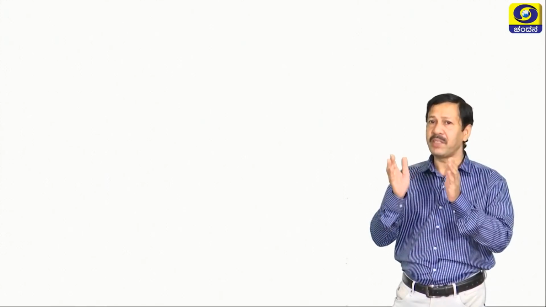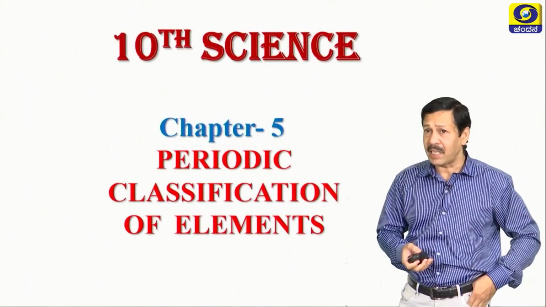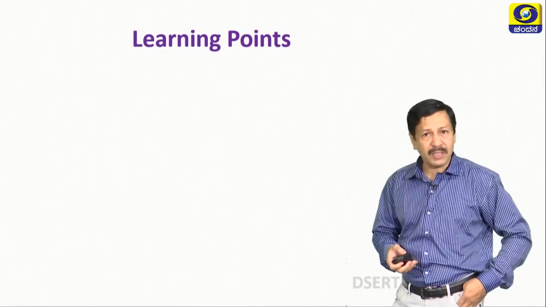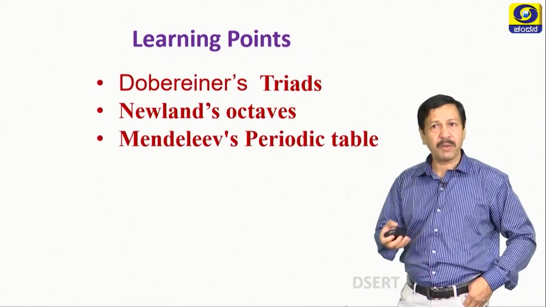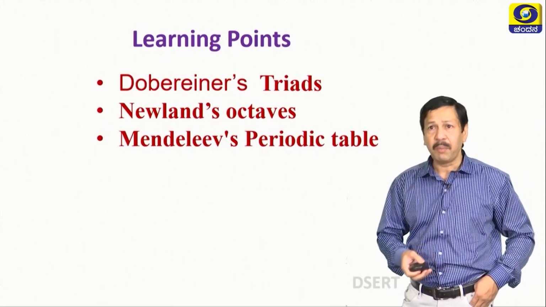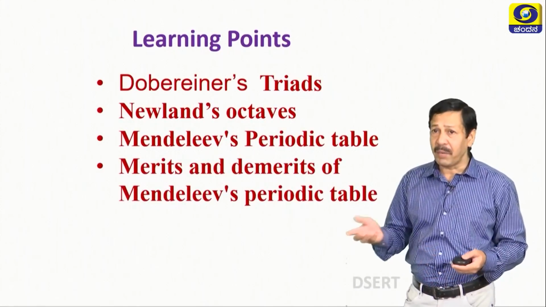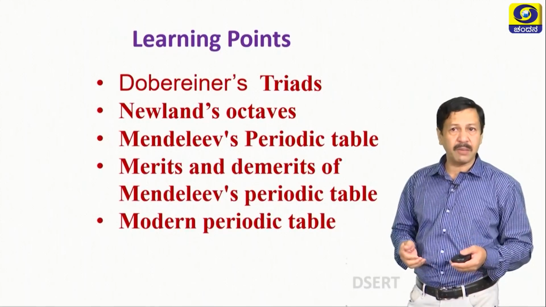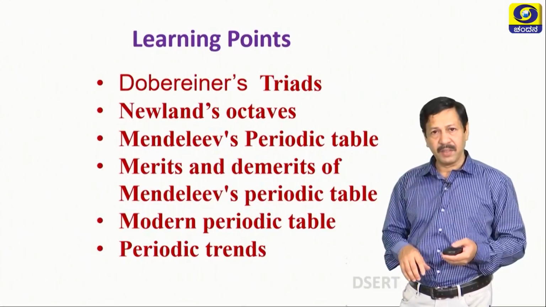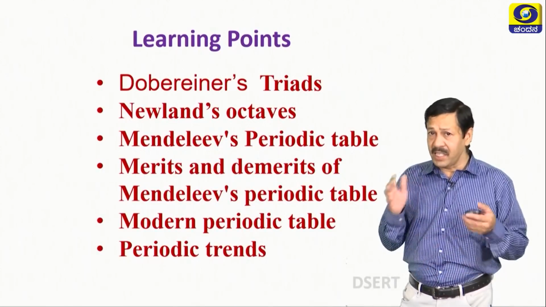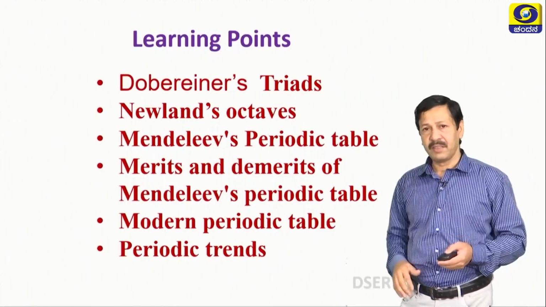In this session, you are going to learn a very important chapter, a very small chapter, but it is the basis of entire chemistry, that is periodic classification of elements. The learning points are: the first point, Dobereiner's triads, Newlands' law of octaves, Mendeleev's periodic table, merits and demerits of Mendeleev's periodic table, modern periodic table, then periodic trends. Now, let us understand these points in detail.